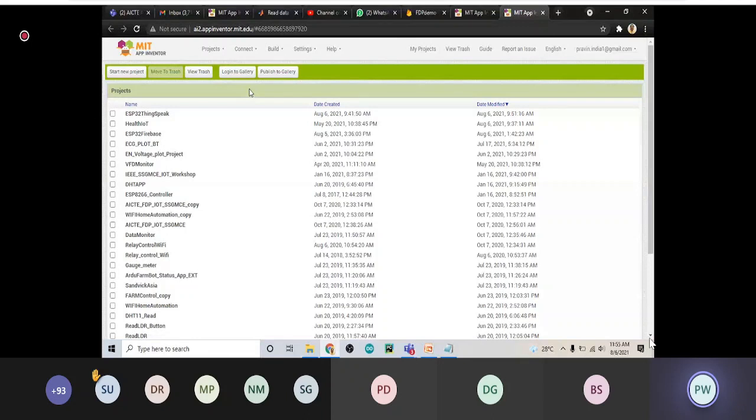There is another gallery available with the MIT App Inventor, and you can make this project public. Anyone can go through your project, access it and take help. They are not going to modify your project, but your project will be available to them. What blocks you used and how you did it, everything will be available. So that is what these few buttons are for.